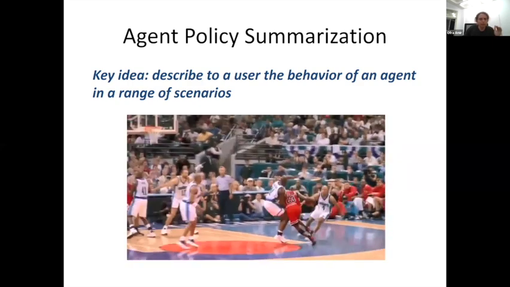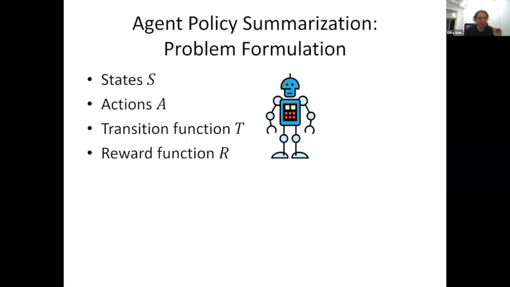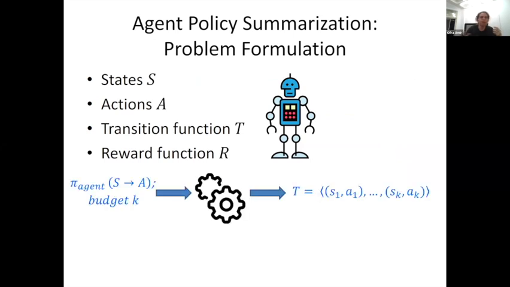And to make it a bit more formal, you've heard this in the past two talks, so I don't need to say much, but we're assuming we have states and actions and a transition function and a reward function. So when we think of policy summarization, our input will be the policy of the agent that maps from states to actions, and some budget.